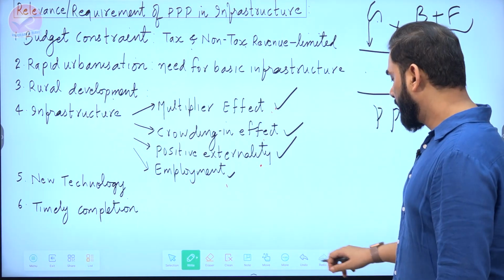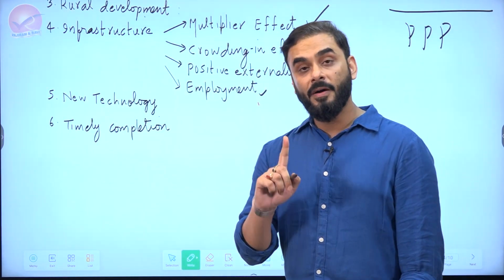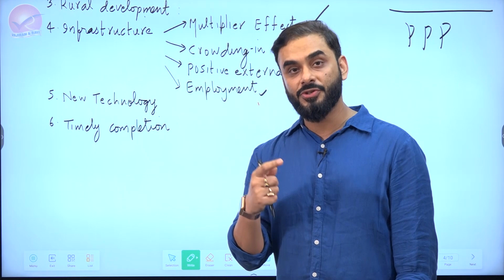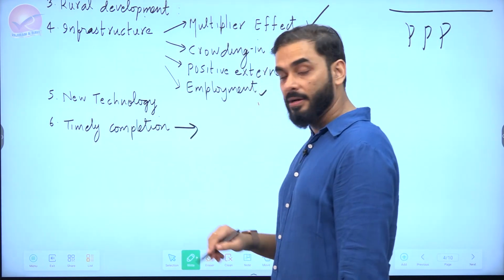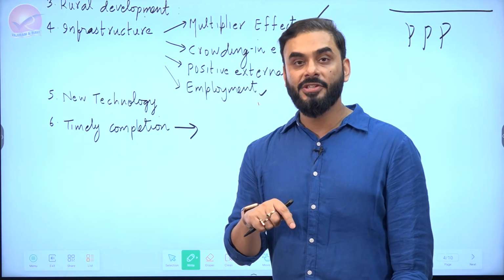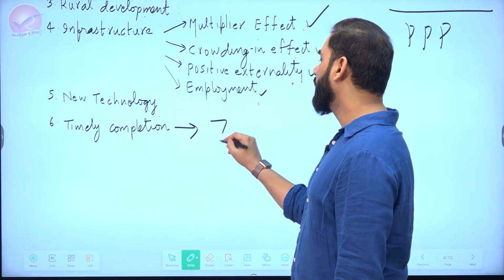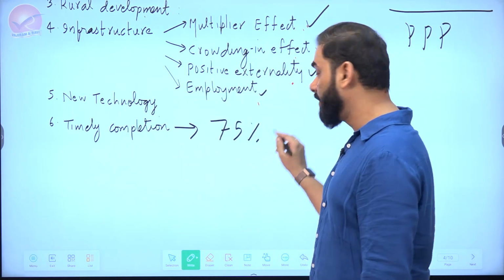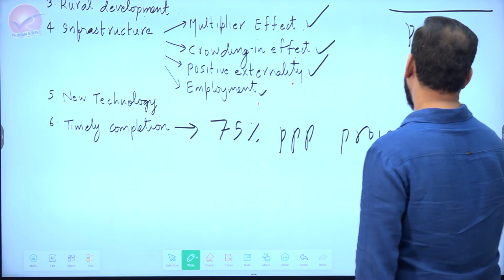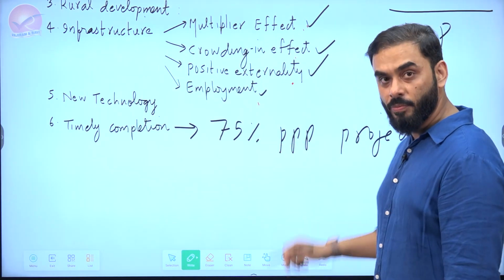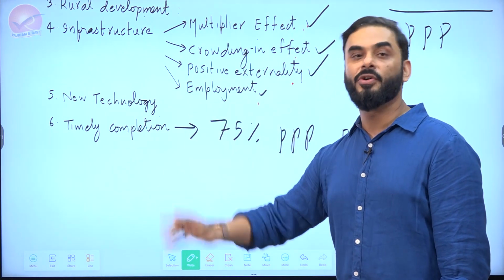Similarly, guys, it has been observed across the world that whenever the private sector is involved in infrastructure creation like roads, this is global data, around 75% of PPP projects globally are completed before time or perfectly on time.